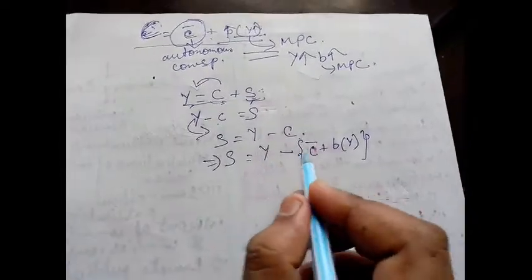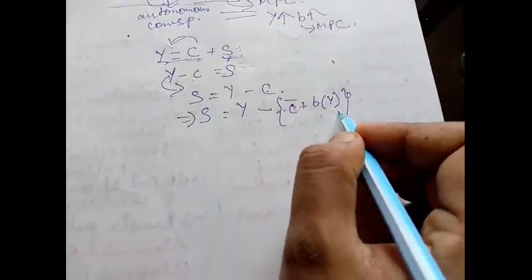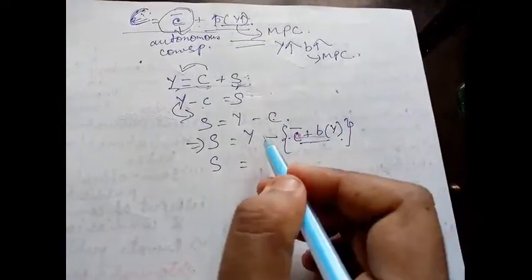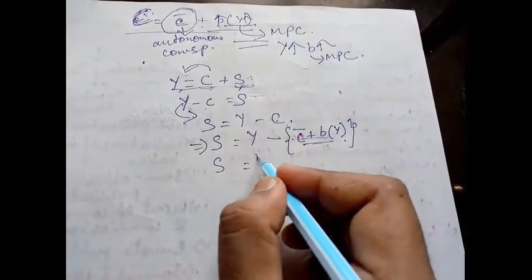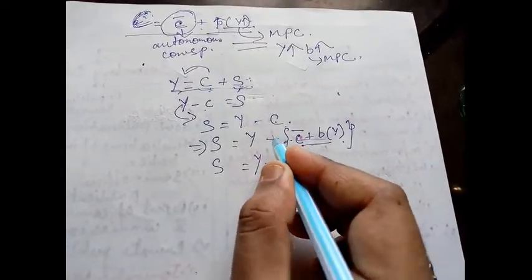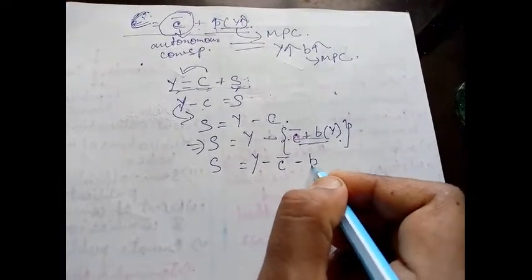So small c bar plus BY. Now just solving this one, bringing all these terms outside the bracket: Y minus small c bar minus, into plus, it will be minus BY.